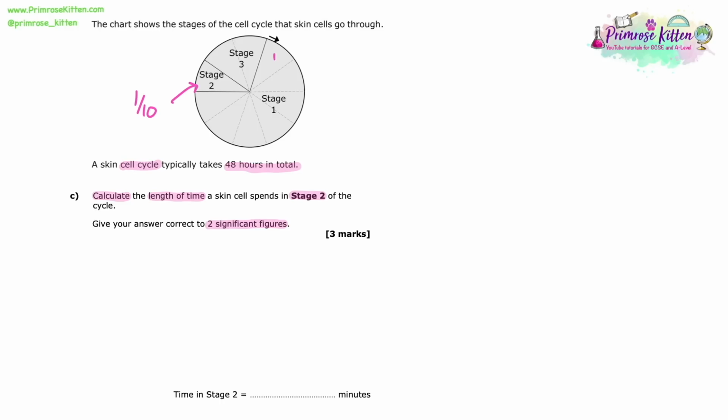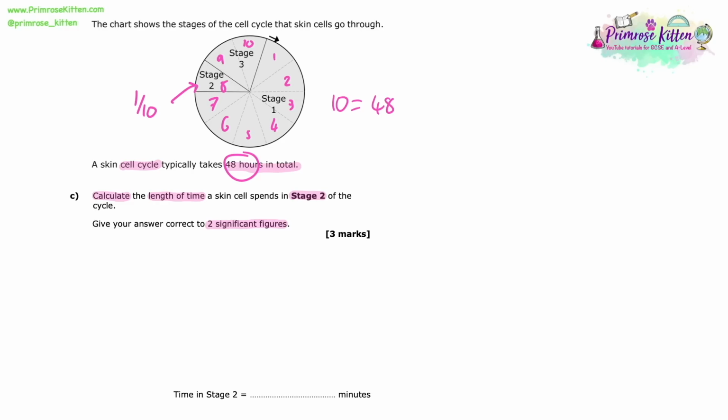So we just need to figure out how much time is taken up by stage 2, which is 1 out of these 10 sections. This circle has been split into 10 segments. We just need to find out how long one segment is worth. And it tells us that the whole thing, all 10 sections, take 48 hours in total. So 10 sections takes 48 hours. We just need to find out the time taken for one of those 10 sections.